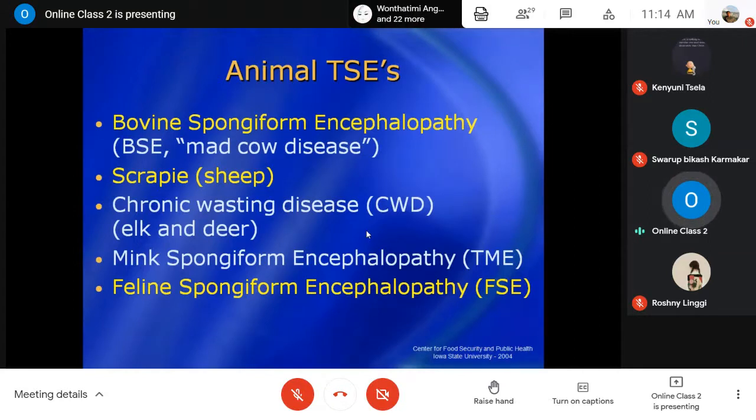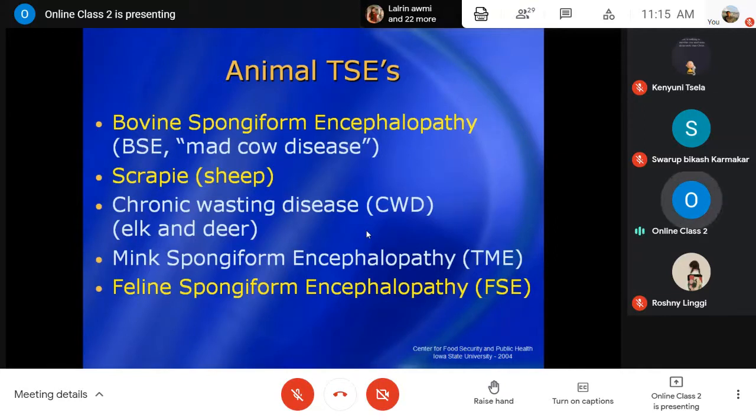Then one very old animal transmissible spongiform encephalopathy, particularly in sheep, is known as scrapie. That day also I showed you the alopecia, falling of the wool from the body surface, leading to very severe itching. Because of that they go rubbing their body surface against stationary objects like a post or wall, so the wool falls from the skin, leading to alopecia. That is very important.